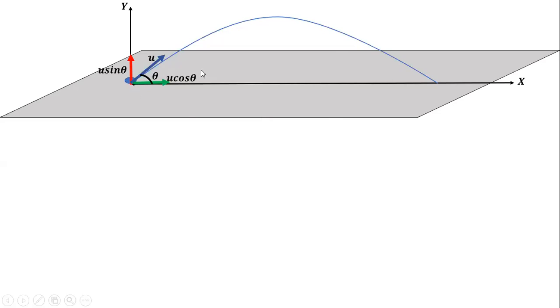But when it travels horizontally, since there is no air resistance, no wind flow, and no acceleration due to gravity in the horizontal direction, because gravity is always perpendicular to the surface, always vertical, horizontally, if there is no air resistance, no wind movement, and no other forces acting, your u cos theta value is not going to change.